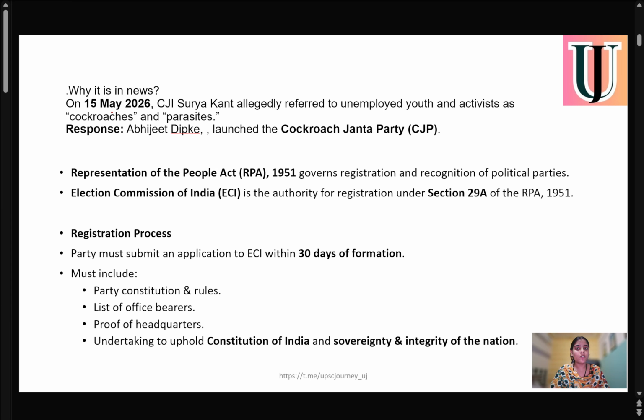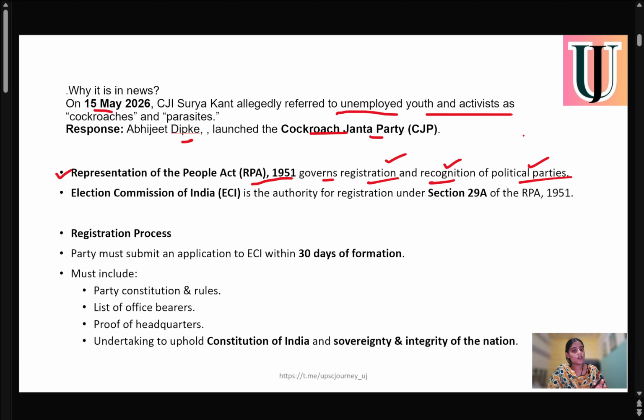So we all knew that on 15th of May, CJI Surya Kant allegedly referred to the unemployed youth and activists as a cockroach and parasite. And in response to that, Abhijit Dipke launched Cockroach Janta Party. But there is a special criteria that a party needs to meet. First, according to the Representation of the People Act of 1951, the governing, registration and recognition of a political party.